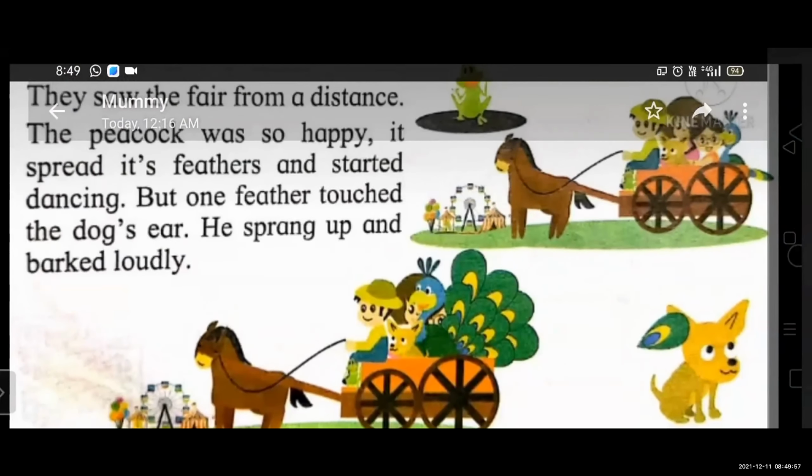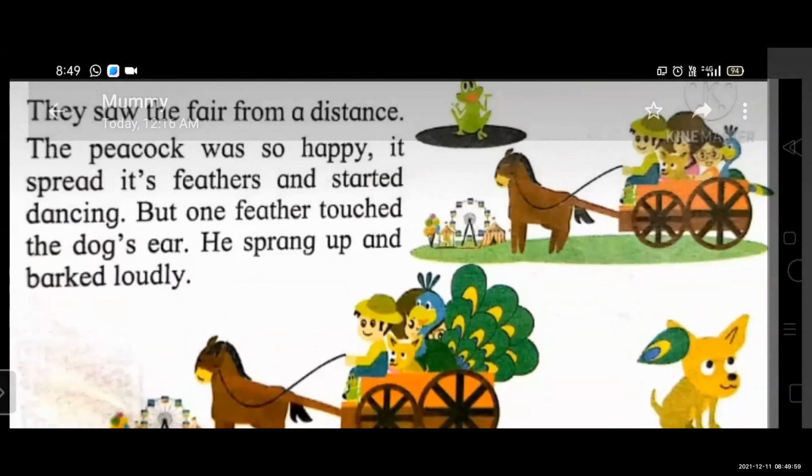Now see, students, the next picture. The frog is in the water. Okay. So when the frog sees the horse cart, the frog knows they all are going to the fair. So the frog also asks, "Can I come?" So Shyam says, "Okay, but the cart is full of these 5 members. So, come and sit near me." Okay.